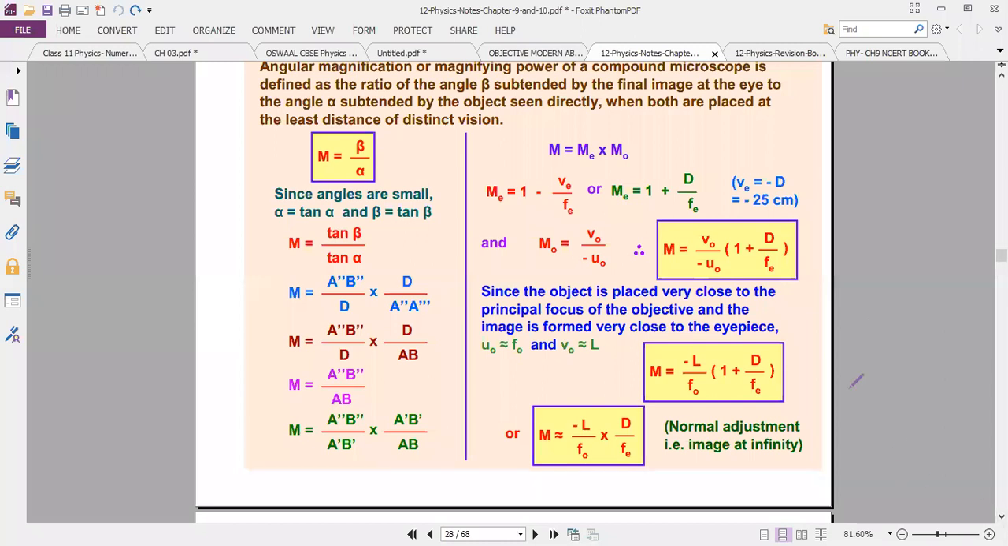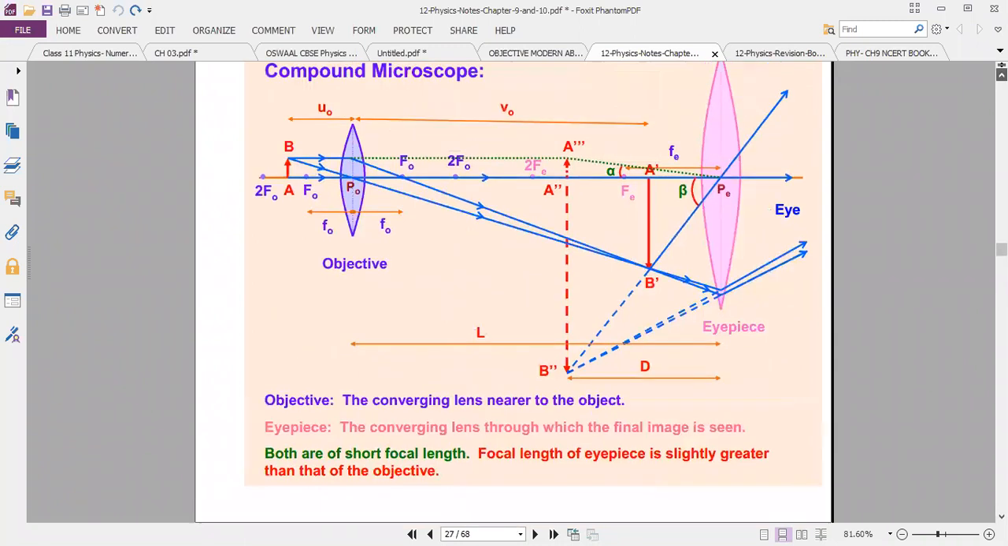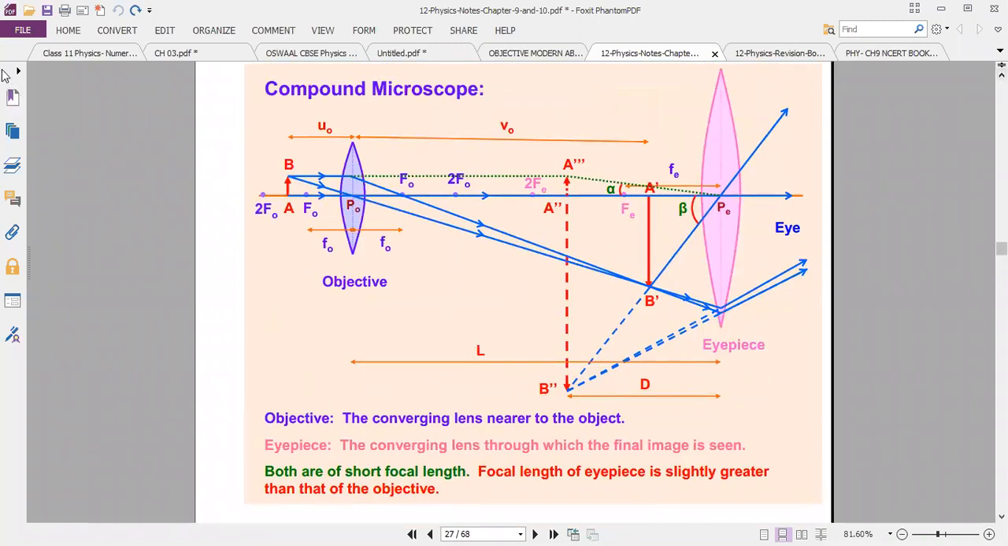And the magnification formula, m equal to v naught by u naught into 1 plus d by fe, one formula, and another formula m equal to minus L by f naught into 1 plus d by fe. What is L? L denotes the tube length. How do we measure the tube length? See here, this much distance. This is v naught plus fe. It is the length of the tube.